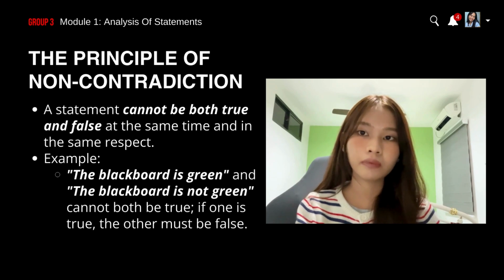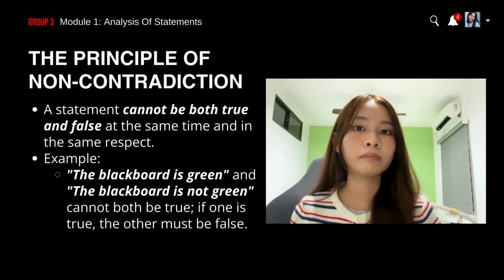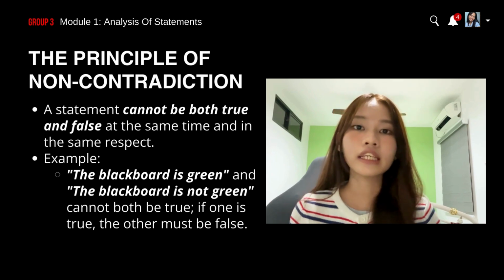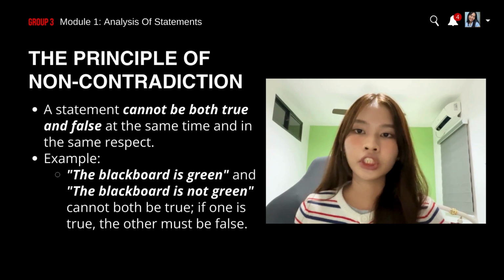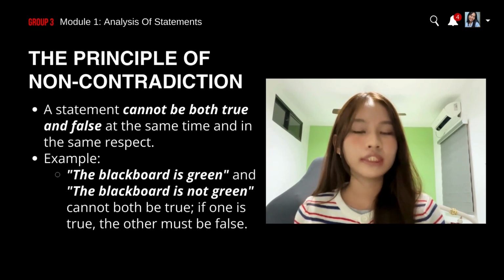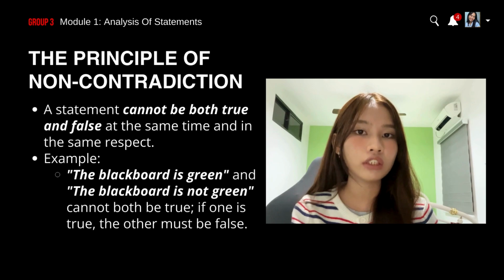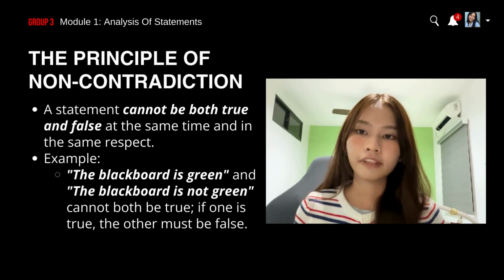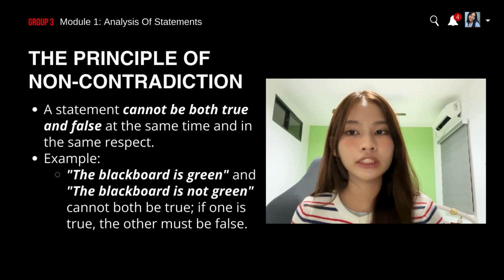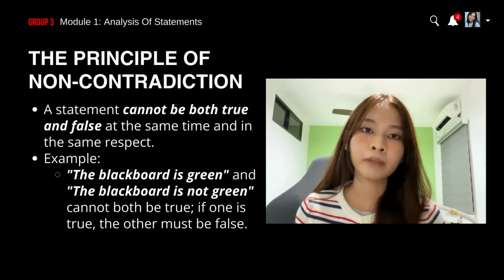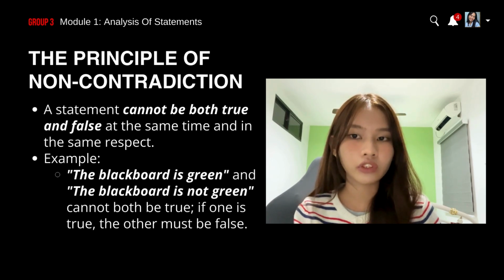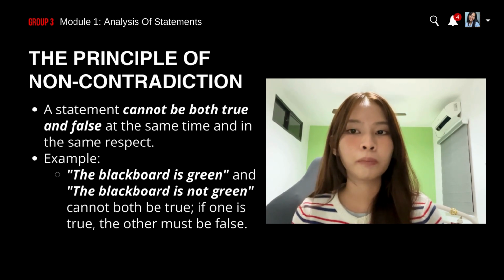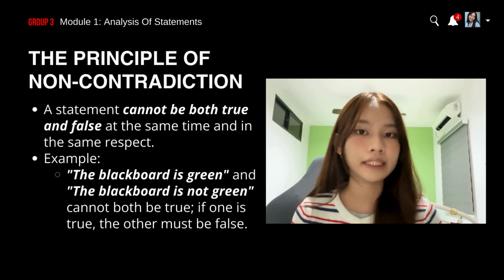What does this mean? If you make a statement, it can only be true or false. It cannot be both. It must only be one or the other. Additionally, if the statement is true, its direct opposite must be false and vice versa. For example, if the statement "the blackboard is green" is true, then the statement "the blackboard is not green," its direct opposite, must be false. There cannot be a scenario where both of these statements are true at the same time.